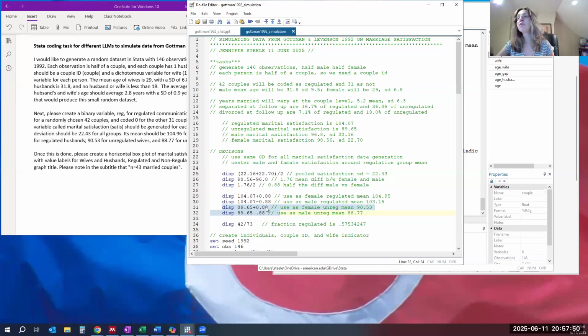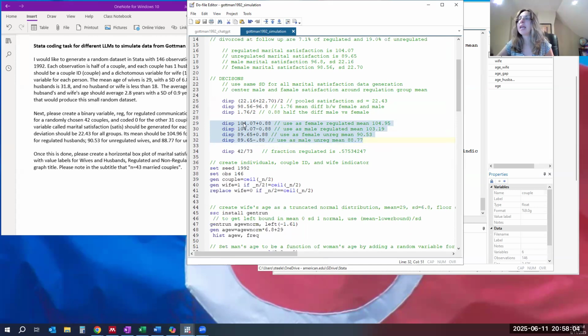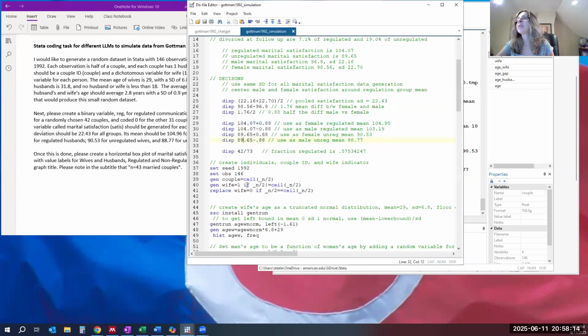We'll just bump up the overall average by 0.88 for females, bump it down by 0.88 for males. These lines are just me doing that math and having a record of how I got to these numbers. Because when you use display and type in the math, Stata just shows you the math like a calculator. It does the math for you and tells you the answers.